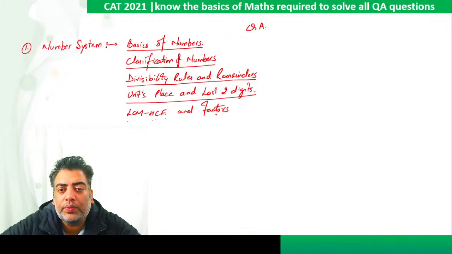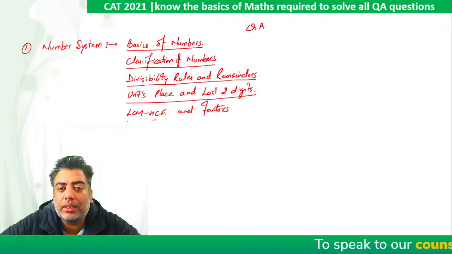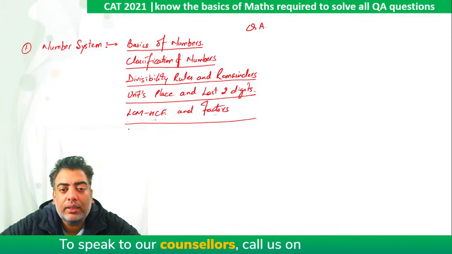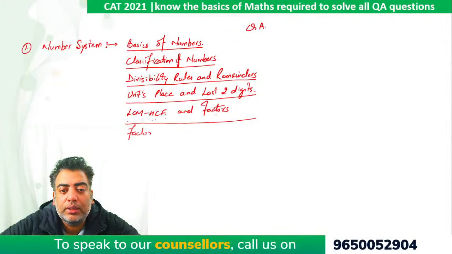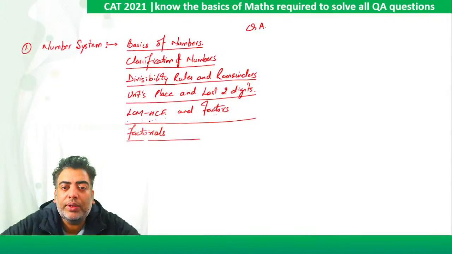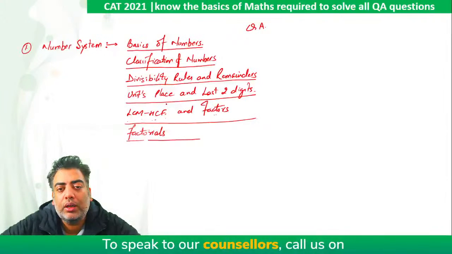So the topic of factors should also be covered along with the chapter of LCM HCF. Right? Then the concept of factorials. So these are the major topics based on number system, which each and every student must do. I will talk about the source later on, and I will tell you how to prepare for each and every topic.